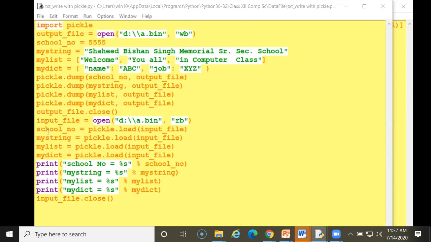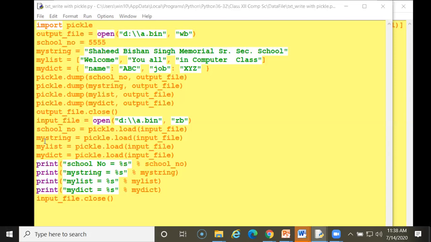So here school_number, this value will be assigned with load. See here it was dump. Now I am using load because I have to read it. For reading you need to use the load function. For writing to the hard disk you need to use dump, remember it. Whenever I want to read it, I need to write load with the input file, which I am creating here.